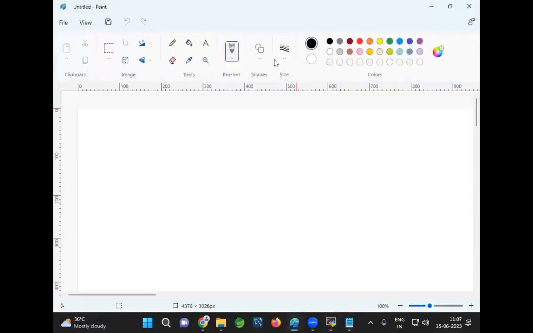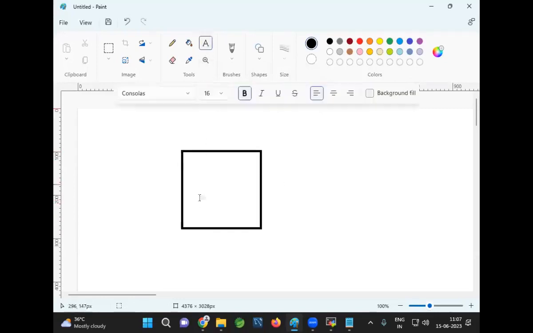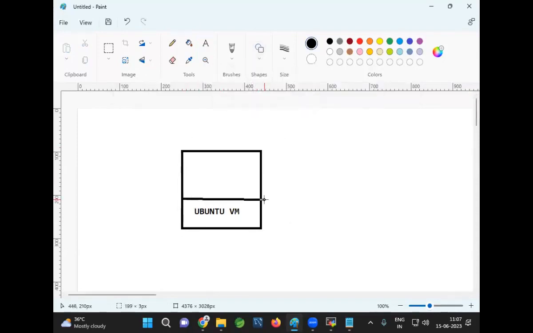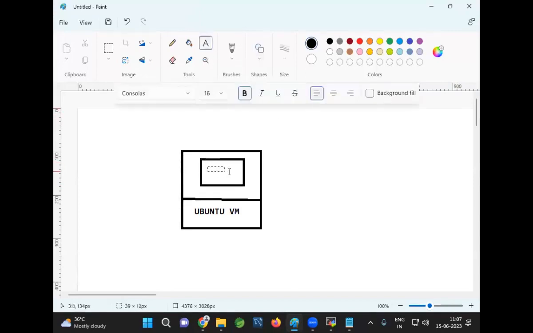Observe, I have taken one Ubuntu machine, guys. This is my Ubuntu VM, one Linux machine. In this Linux machine, I installed Docker and I executed the Docker image. When you execute the Docker image, inside the Ubuntu machine one more Linux machine will be created, that is called a Docker container.